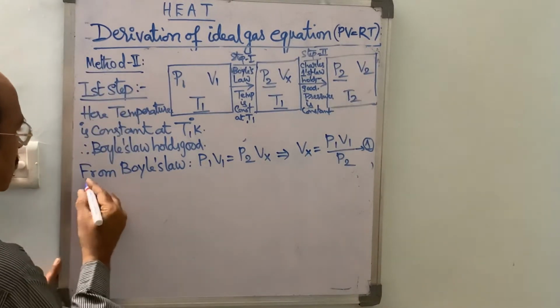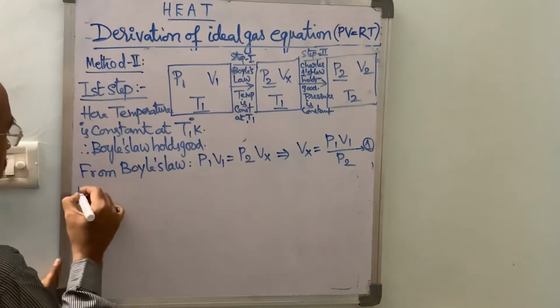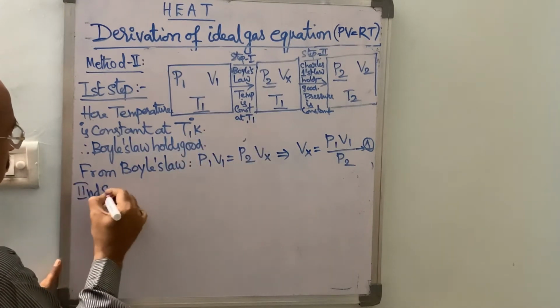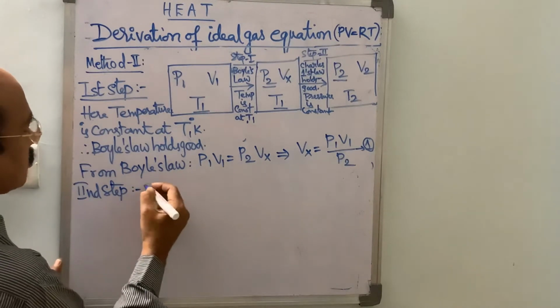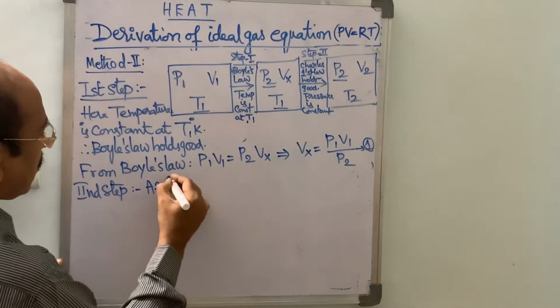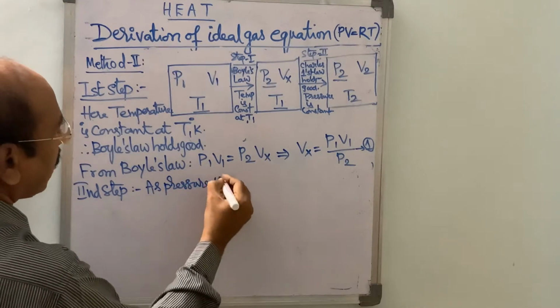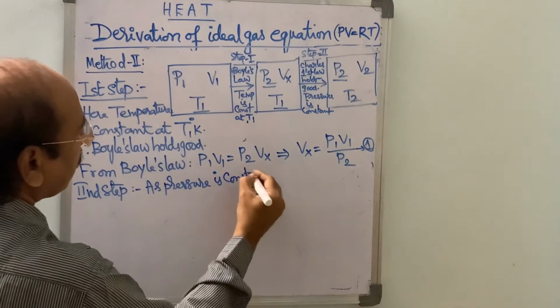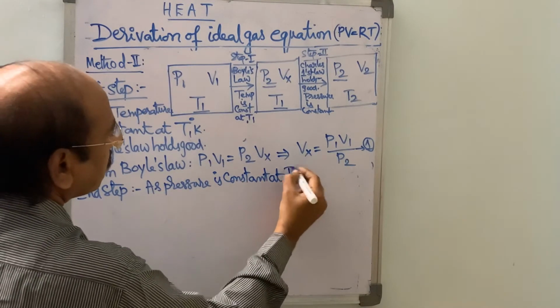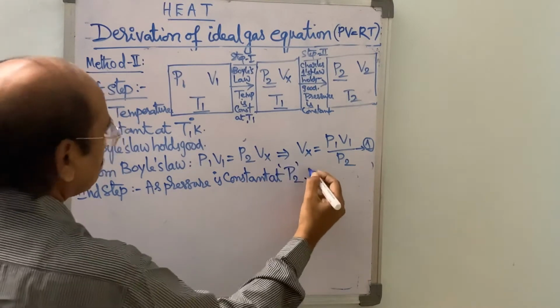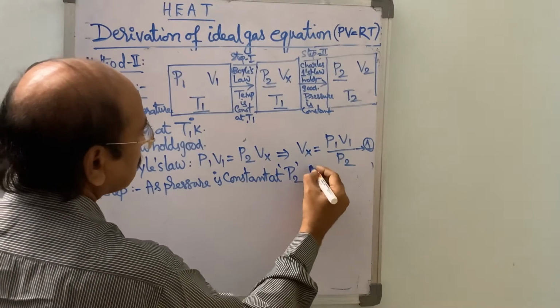So from Charles' first law, in the second step, as pressure is constant, Charles' first law holds good.